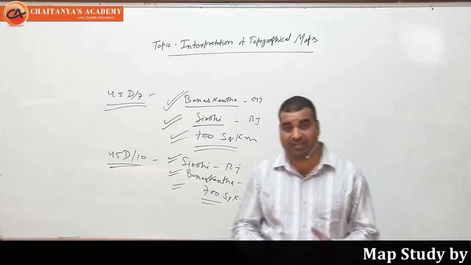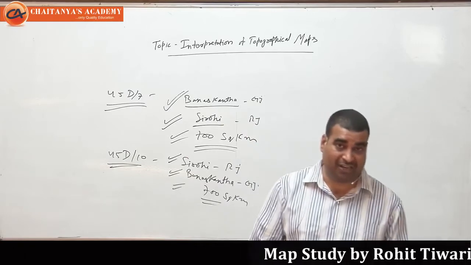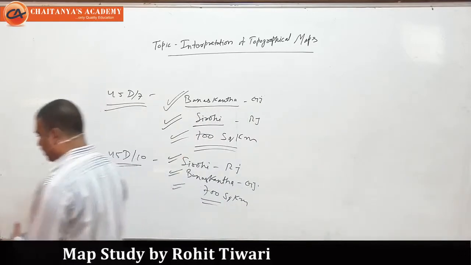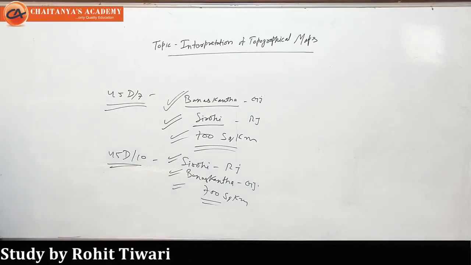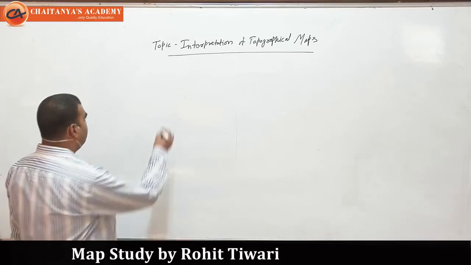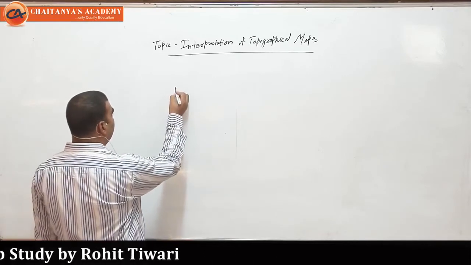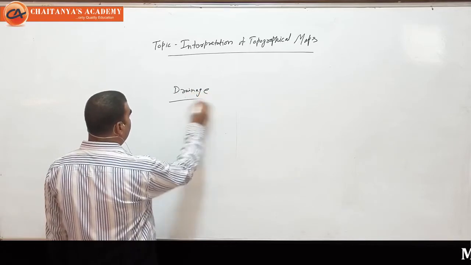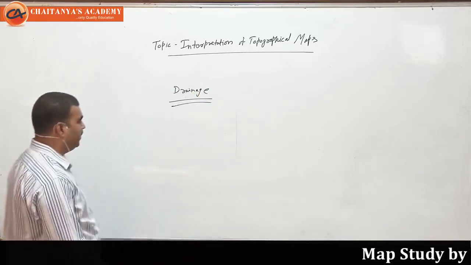Then you can tell if it's dendritic, radial or trellis. So let's have a look and study these drainage patterns. The next topic under topography is the subtopic drainage. We have a total of 4 types of drainage pattern.